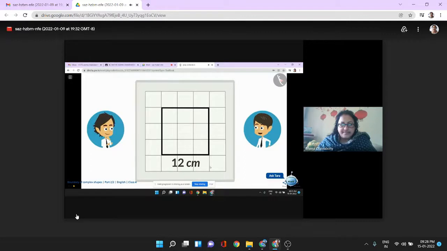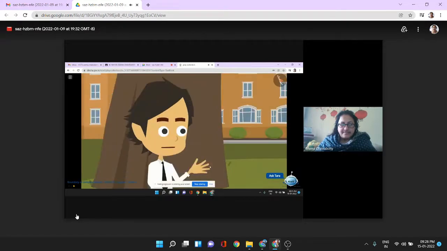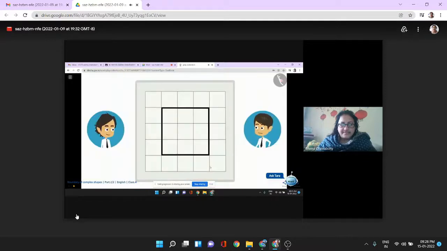Yes, but I want to find out if I change the shape of this figure, will the length also change or not? If the figure changes, the length of the figure will surely change. Okay, shall we change the shape? Yes. Look, I will remove this one square and change its shape. Now let's measure this figure.